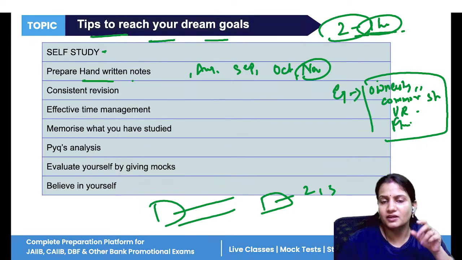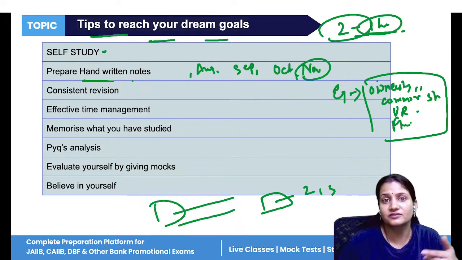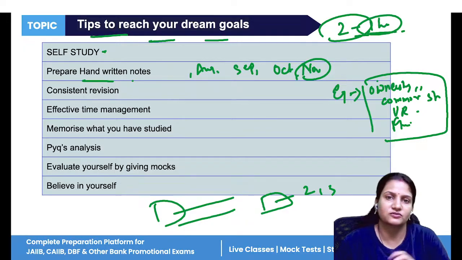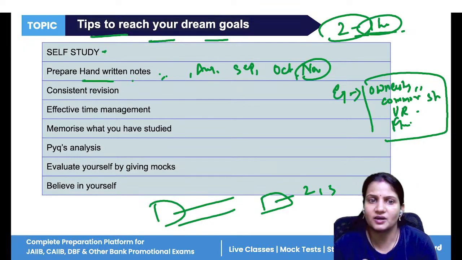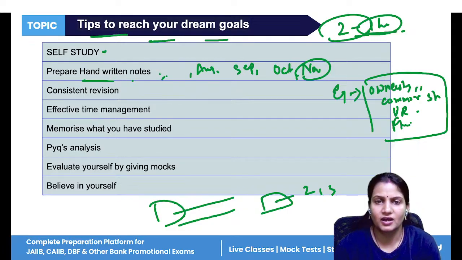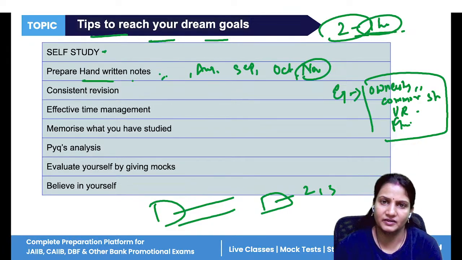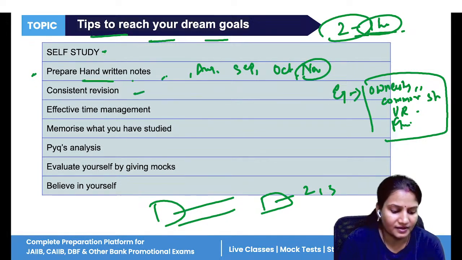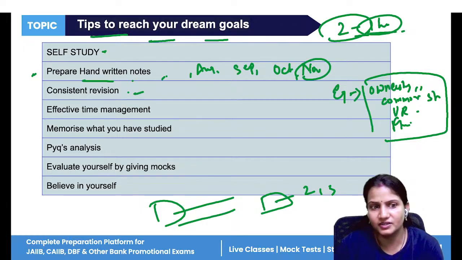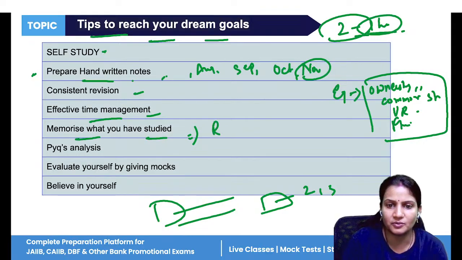At least you should make notes for those units, those topics which you feel are difficult for you. Because at the last time of the examination, these handwritten notes will help you. You will not get enough time to read the lengthy paragraphs, lengthy PDFs. That time, the handwritten notes will work for you. Consistency is there, consistent revision is there, effectively manage time, memorize what you have studied, means how you are going to memorize with the proper revision.